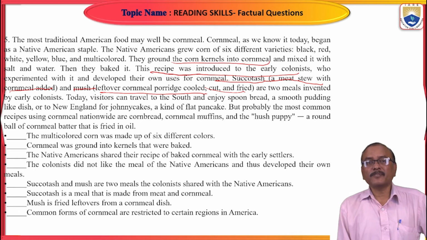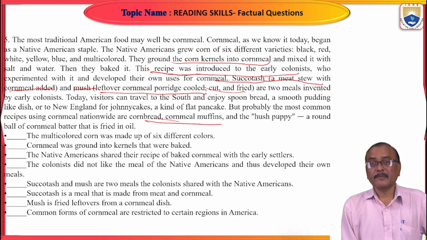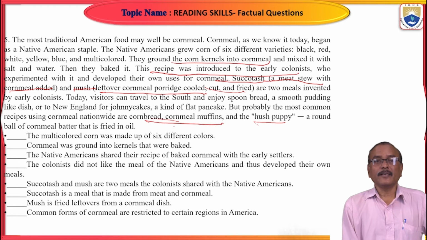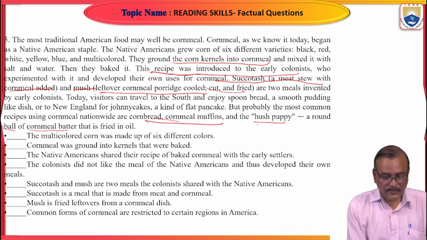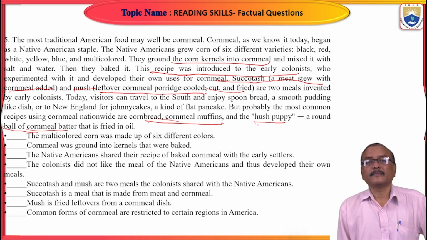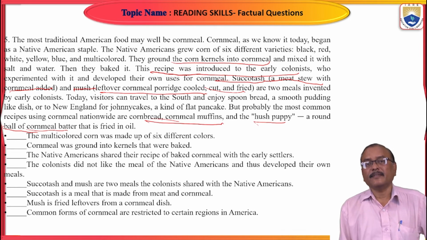But probably the most common recipes using cornmeal nationwide are cornbread, cornmeal muffins, and the hush puppy, a round ball of cornmeal batter that is fried in oil.